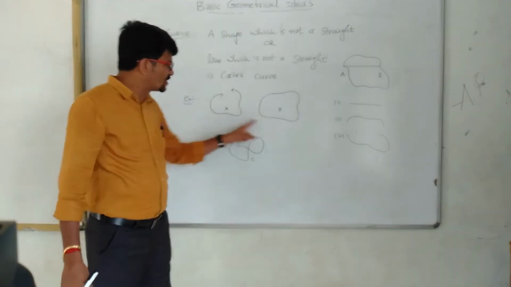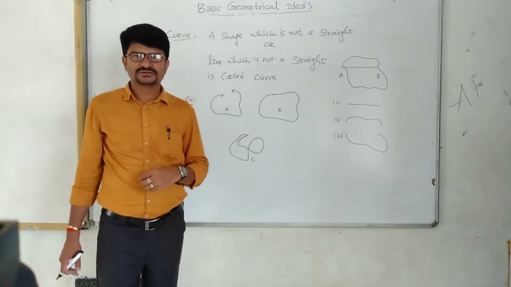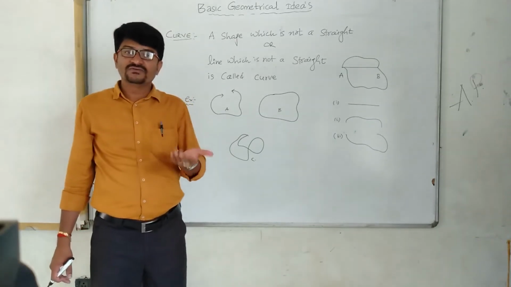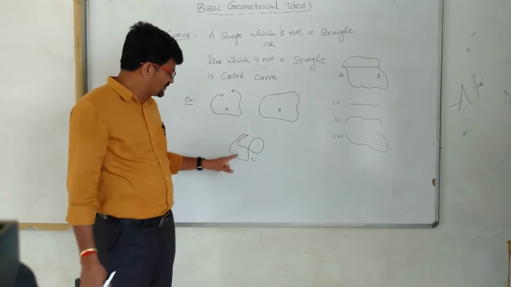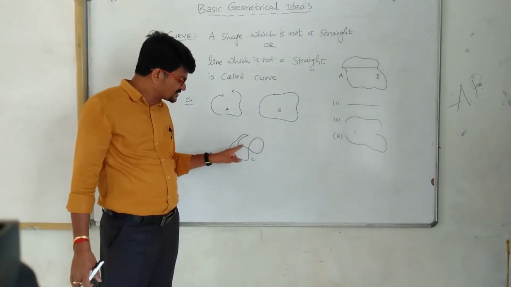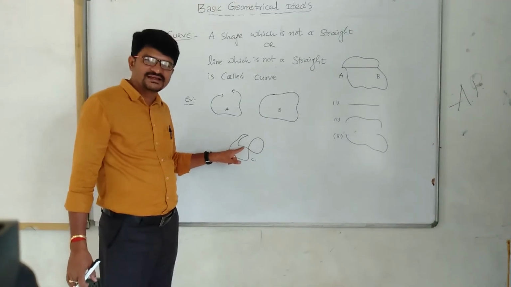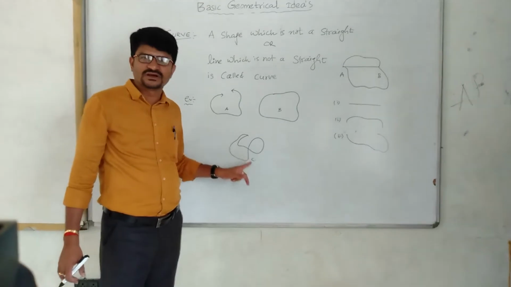Also, these two are called simple curves. Simple curves means a curve which does not intersect itself. For example, if you see, this is a curve, and now it intersects itself again. This type of curve is not called a simple curve.